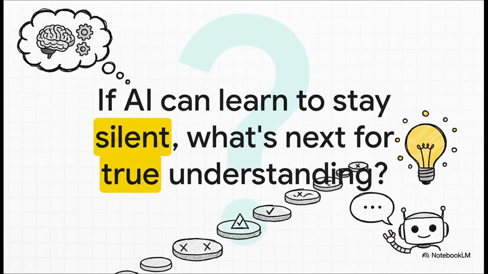And this all brings us to a final, really big question. Teaching an AI to say, I don't know, is really about teaching it the limits of its own knowledge. It's a step away from just matching patterns and a step towards something that looks a whole lot more like genuine comprehension. So if AI can master the art of knowing what it doesn't know, it really makes you wonder what other profound aspects of true understanding could be next.